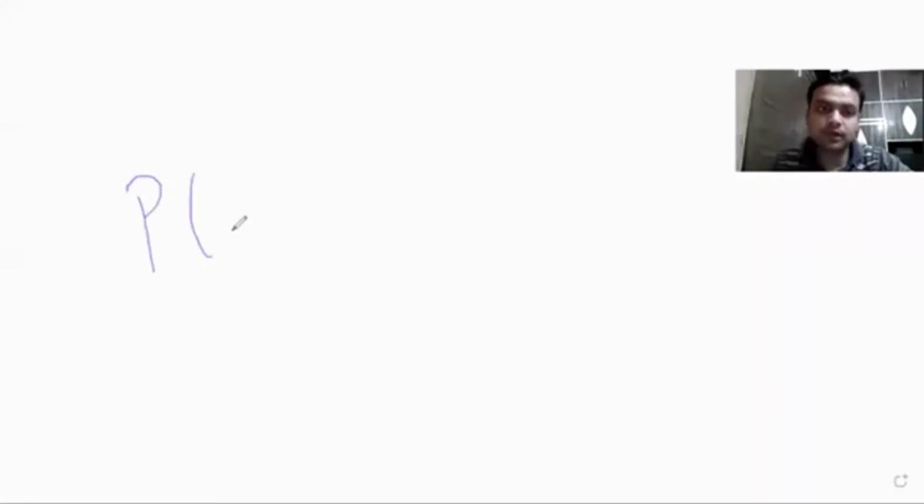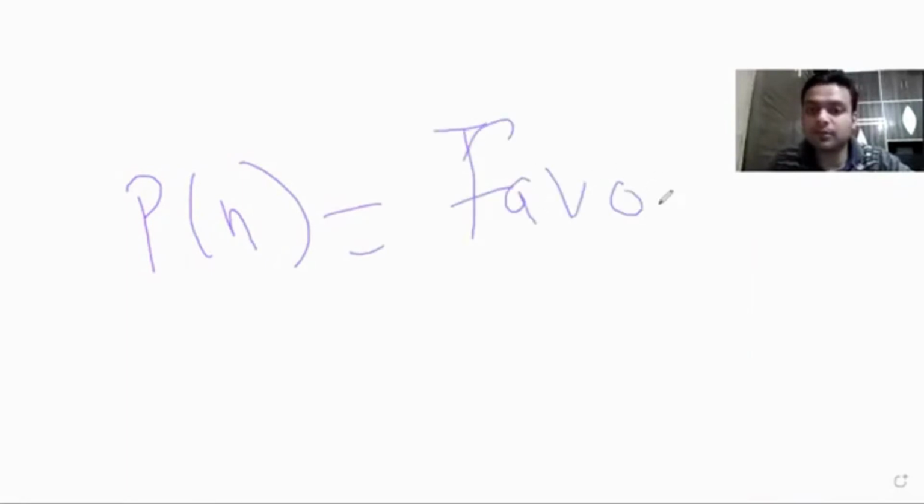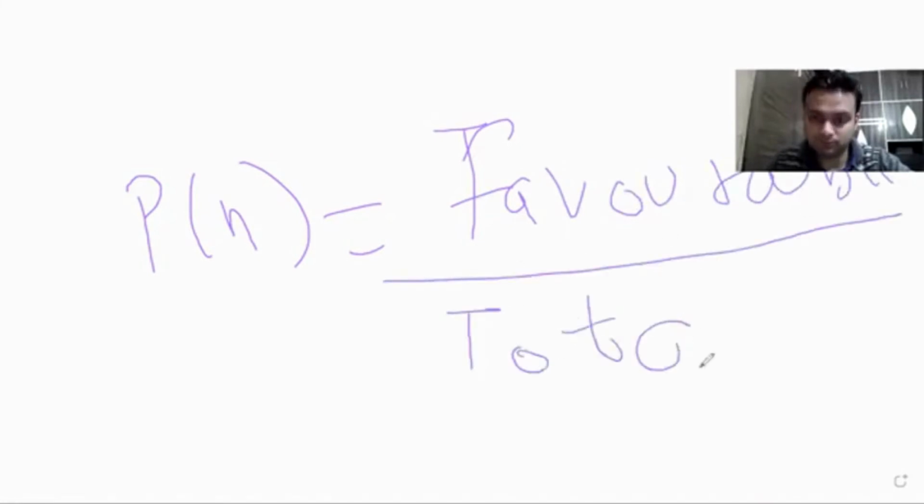So do you remember the formula? Or I will share my screen again. Yeah, see. So what is the probability of n? It is favorable outcomes. Favorable, this is an important word. Divided by total number of outcomes. Okay. These two terms are very important. Please remember these terms. Okay. In the future, we will learn many more terms.